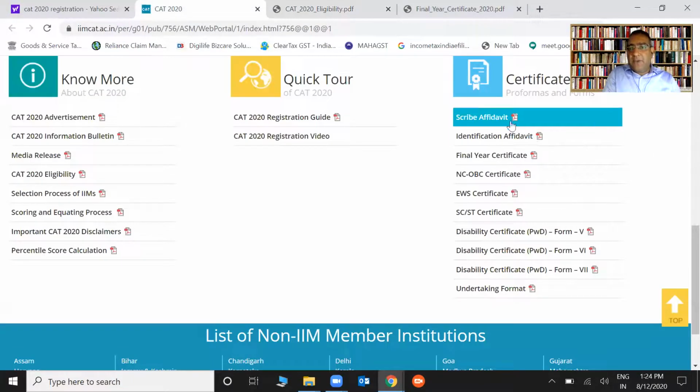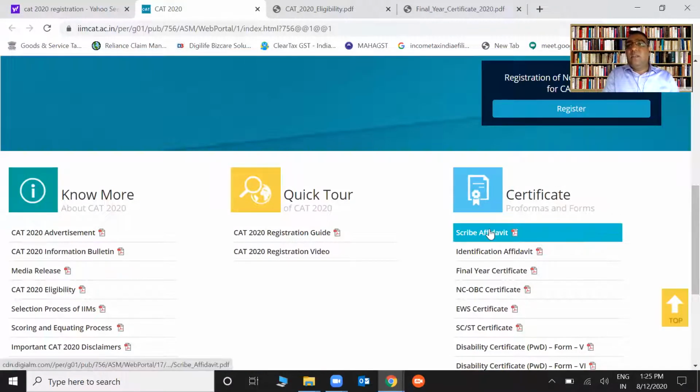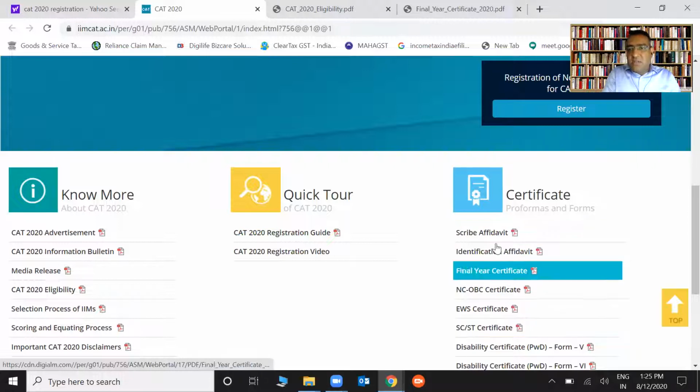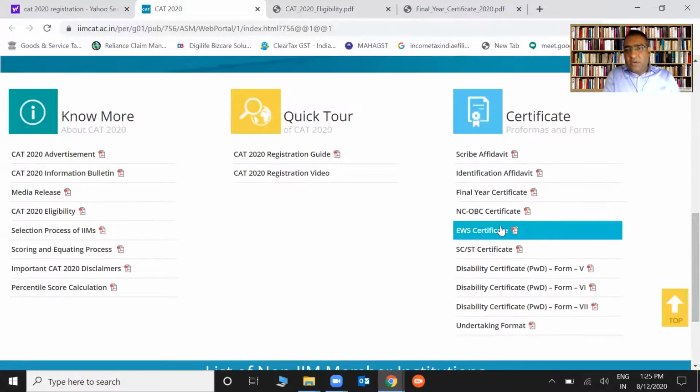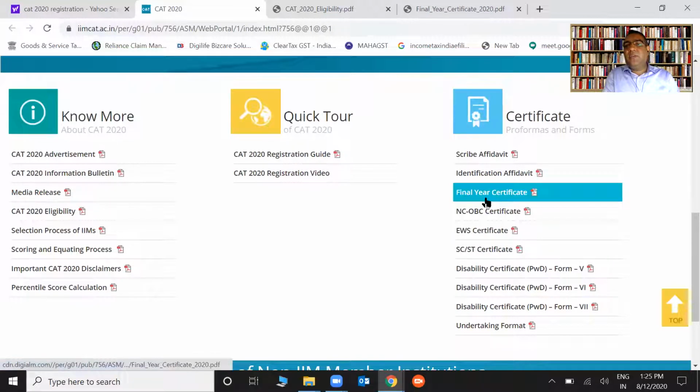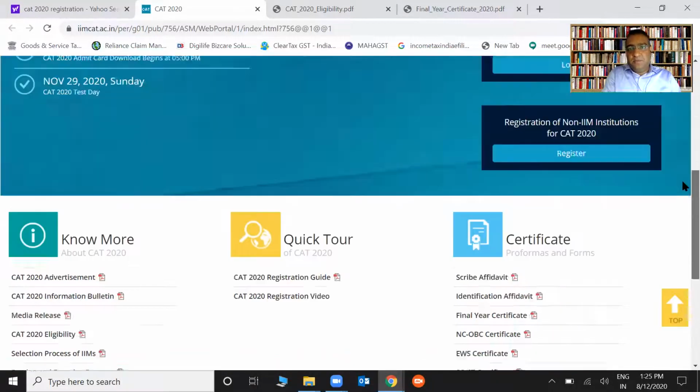Right? Okay. Again, nobody's talking about this. These certificates are required. So people who are from the SC/ST category, people who fall in the PWD category, right? So please, it's here. You need this, right? So download all these things: EWS certificate, non-creamy layer OBC certificate, and so on. All this will be required, right? So download all these and keep them with you.